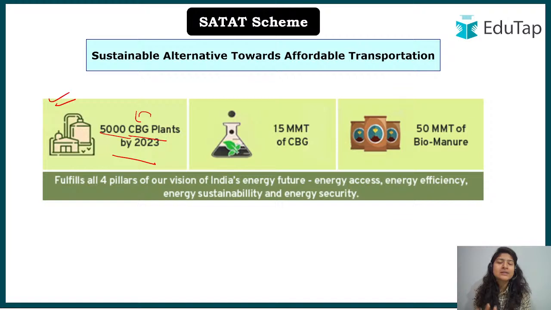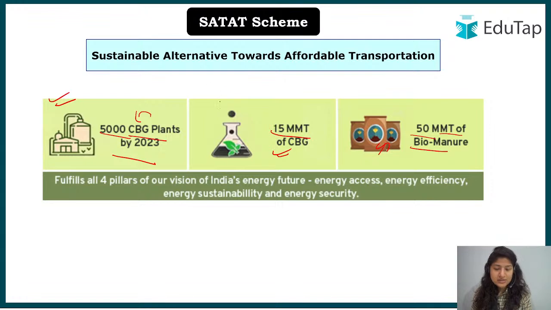Biogas, why bio? Because it has been made from organic raw material, and gas. So the aim currently is this. Because of that, 15 million metric tons of gas are expected to be produced, and 50 million metric tons of biomanure, the byproduct that is left, which can also be utilized by the farmers.